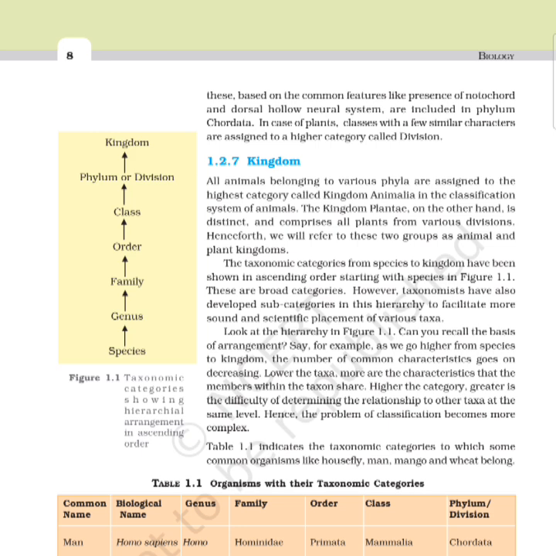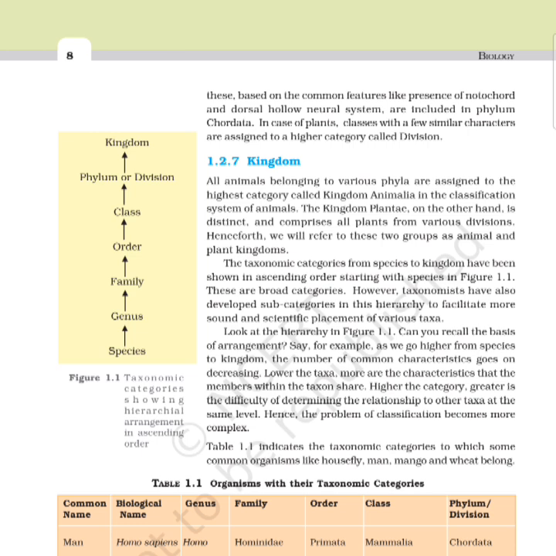In case of plants, classes with a few similar characters are assigned to a higher category called division. Kingdom. All animals belonging to various phyla are assigned to the highest category called kingdom Animalia.